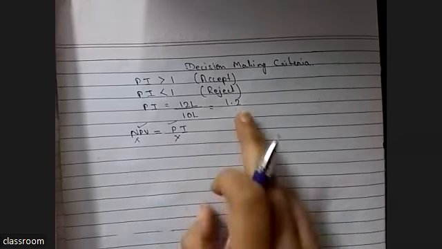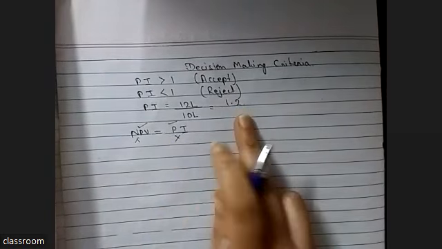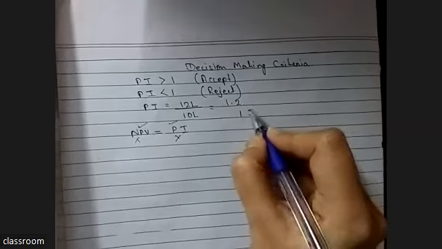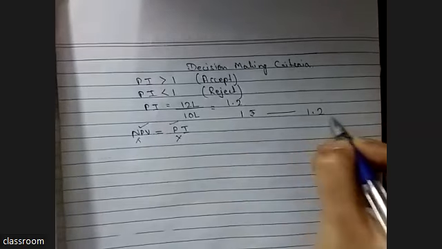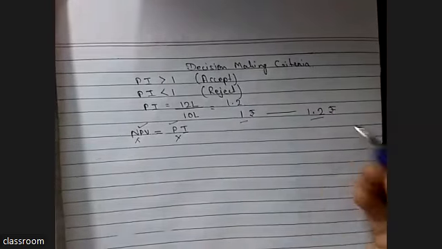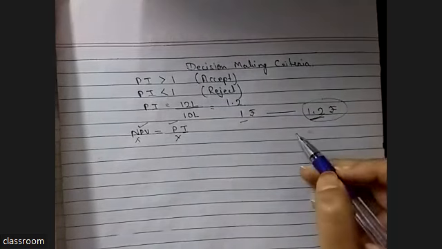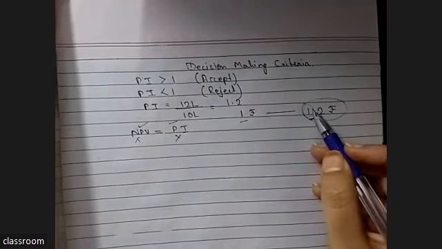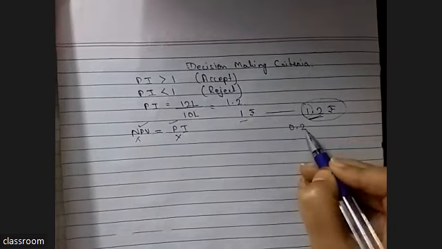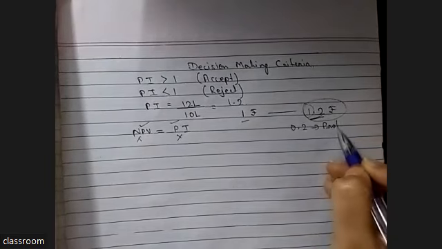And one more thing, what is this PI? PI means if we invest 1 rupee, we will get 1.2 back. If we invest 1 rupee, we will get a profit of 0.2. It means we will get 1.2 back. One is the capital which we have invested, the extra 0.2 is our profit.